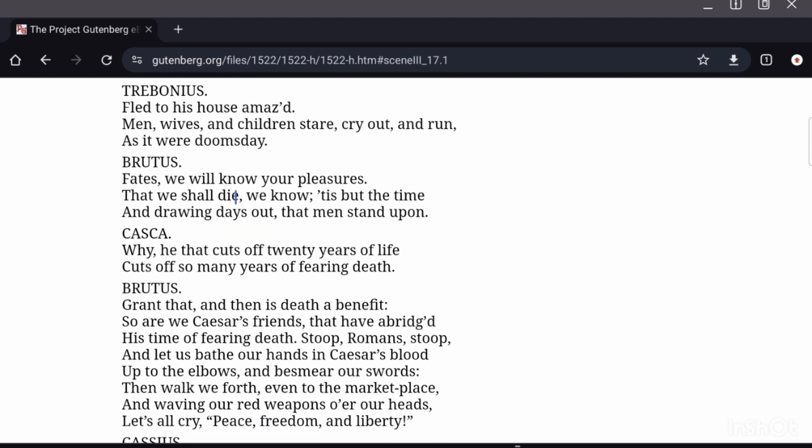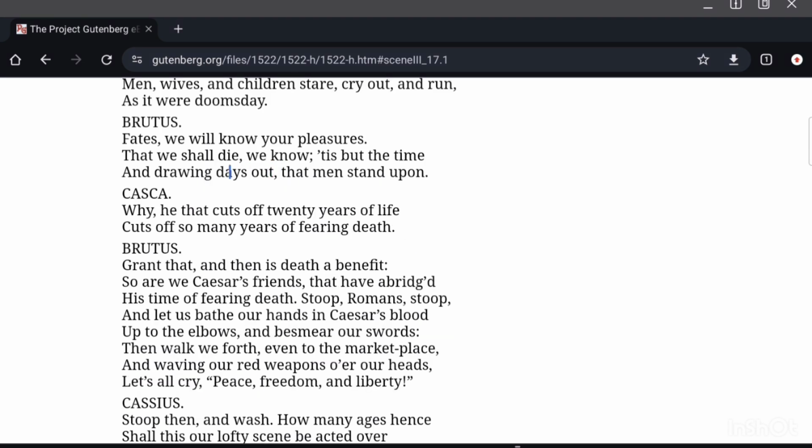Brutus: Fates, we will know your pleasures, that we shall die, we know. It is but the time and drawing days out that men stand upon. He is saying that death is certain, we know. It is the time and the living of those days that really matter, and how we live our life, the span of life that we have, how we spend it, how we live it, that is what matters. It's not the length of time.